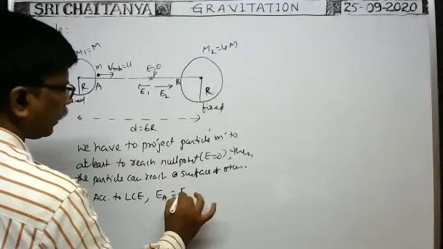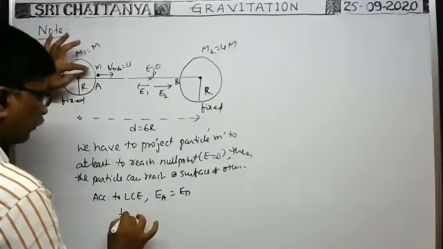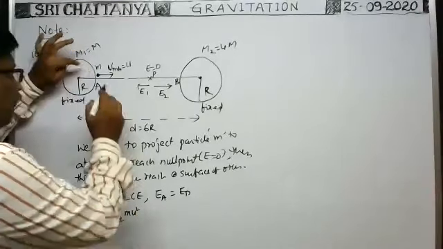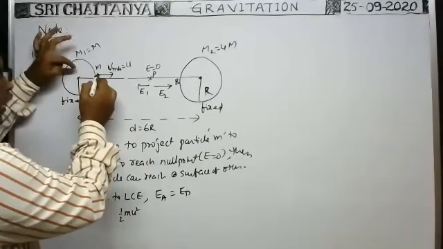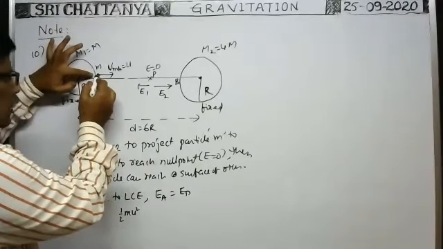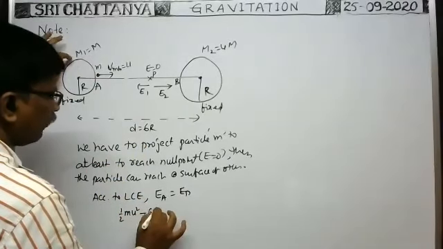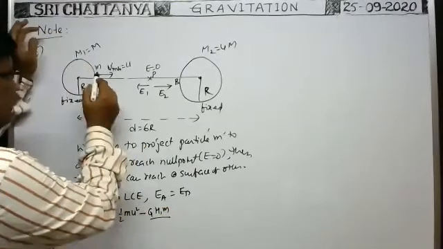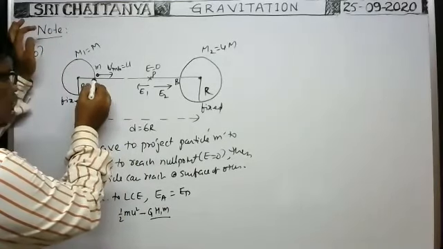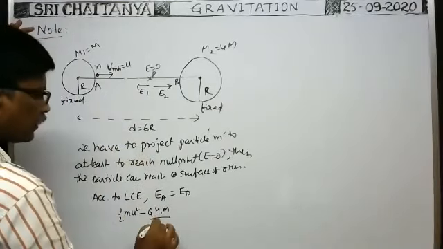Total energy at A means, at this point, no doubt it is having kinetic energy half m u square. Whenever the particle is here, due to the sphere, gravitational potential energy is there, no? What is the gravitational potential energy acting on this particle due to the sphere? Minus G into M1 into mass of the particle by distance of the particle from the center, equal to radius only, because at this point it is on the surface.